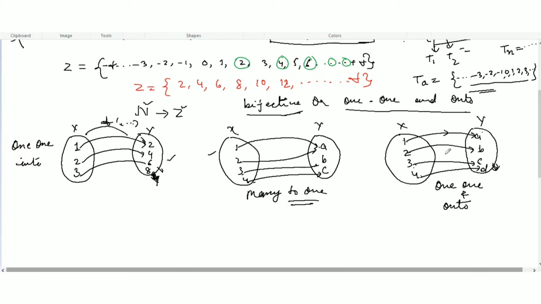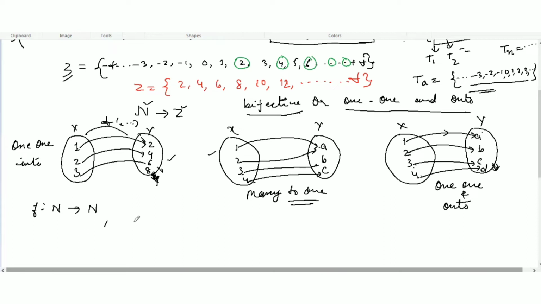So if we can prove that any function is 1-1 and onto, then we can say that set is a countable set. So we have to define some function here and prove that function is 1-1 and onto. Let's consider a mapping, a function f from N, the natural numbers.